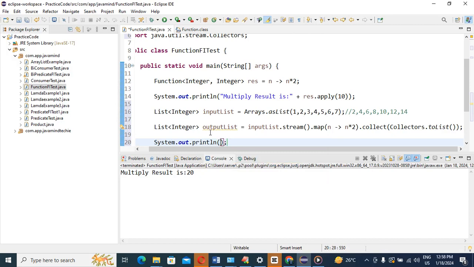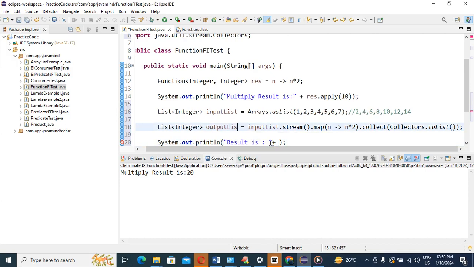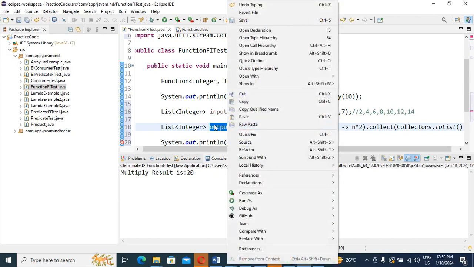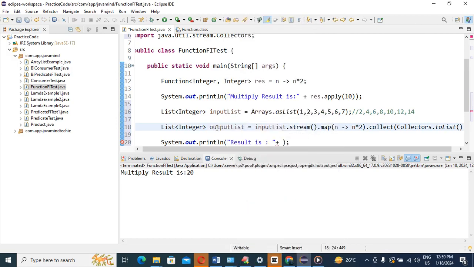Then you can mention here, "result is". Result is what, guys, tell me. Very simple, what we have is the output list. The output list, yes or no? Guys, tell me yes or no.